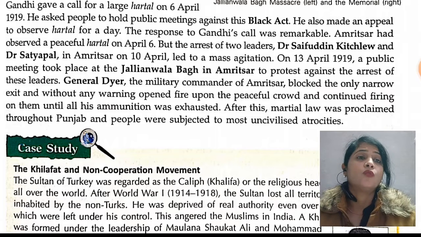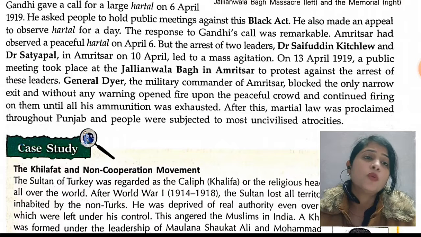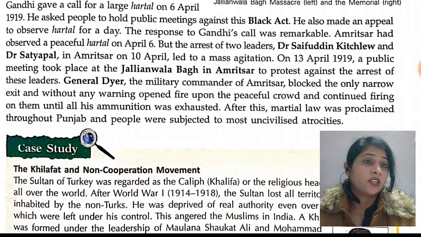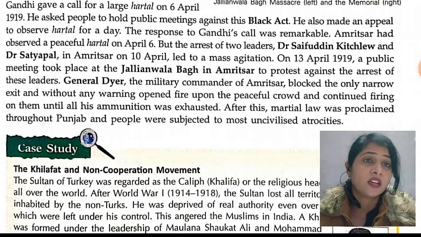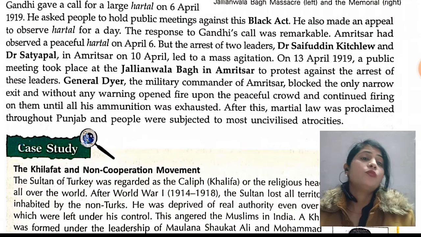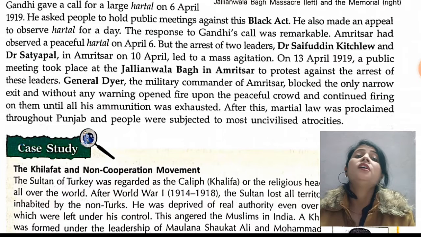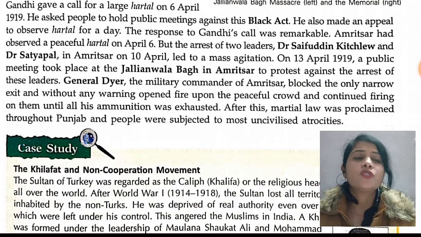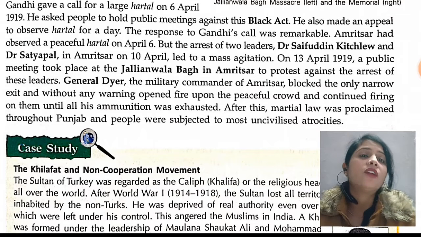After this, martial law was proclaimed throughout the Punjab and people were subjected to most uncivilized atrocities.